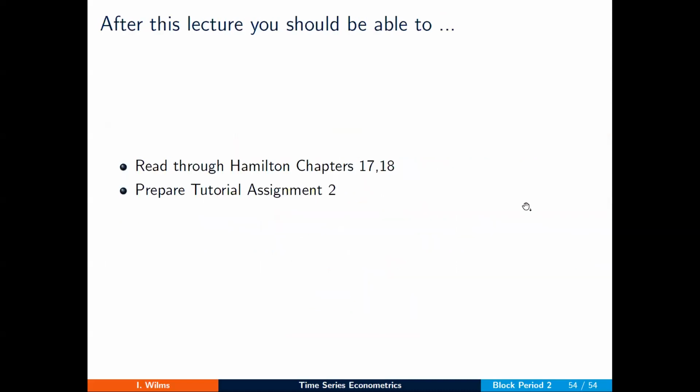That brings us again to the end of this lecture week, where you have everything in place to look at your tutorial assignment. Oh, that's a typo. That should, of course, be the tutorial assignment for week 5. Good luck.